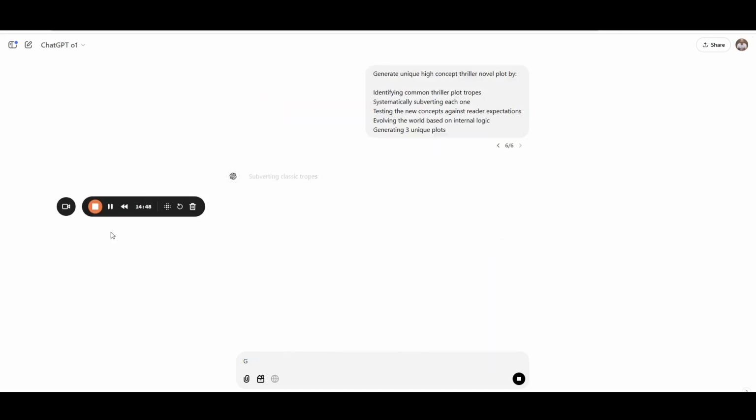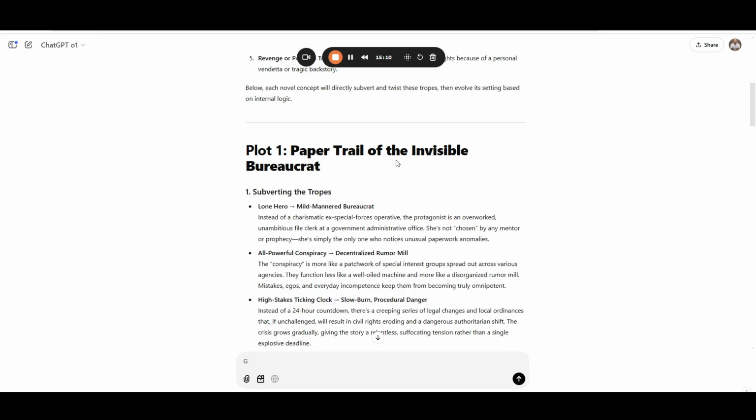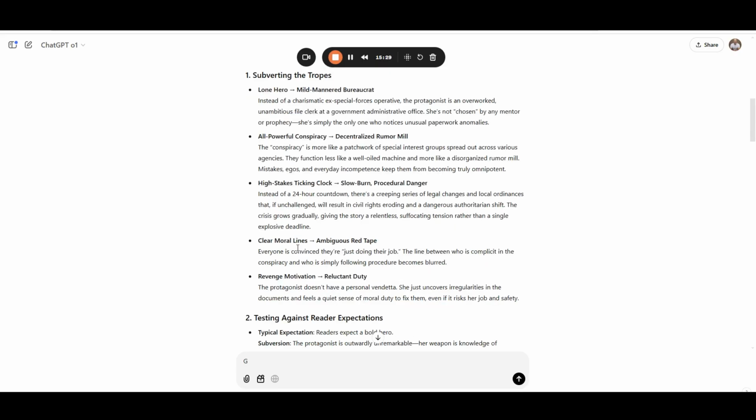Let's use the same prompt to develop a plot. A paper trail of the invisible bureaucrat. Plot 1, subverting the tropes. A lone hero. Now we have a mild mannered bureaucrat. An all powerful conspiracy. Now we have a decentralized rumor mill. High stakes ticking clock. Now we have a slow burn procedural danger. Clear moral lines.